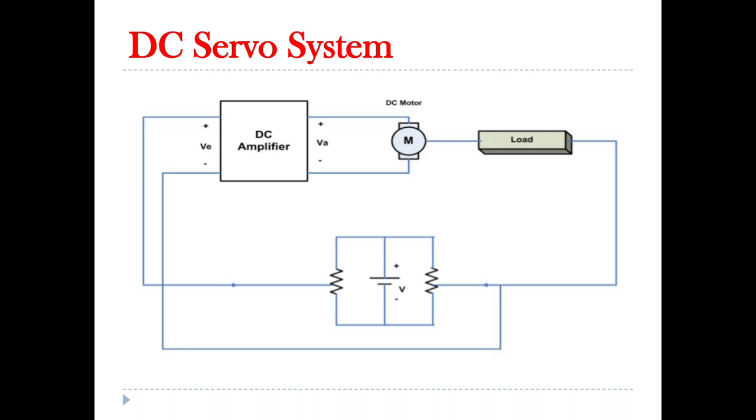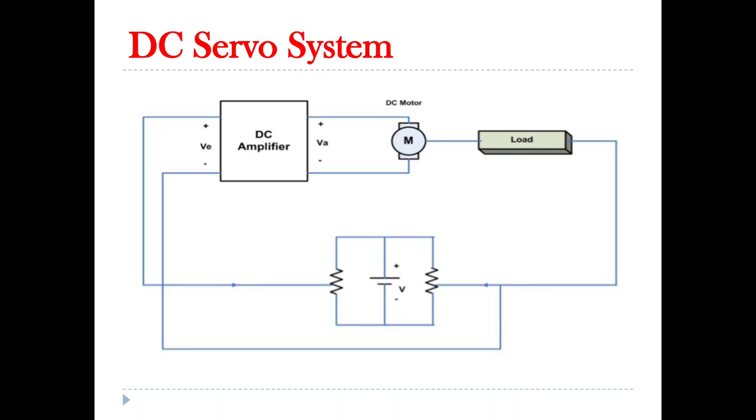Here the potentiometer has two inputs, one is the reference input and another one is actual load position. The error between the two positions is given to the DC amplifier, which will amplify the error signal.